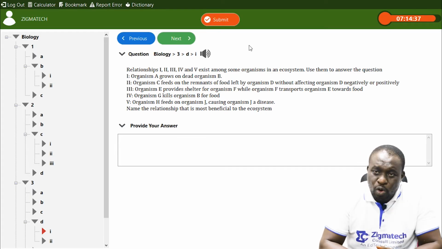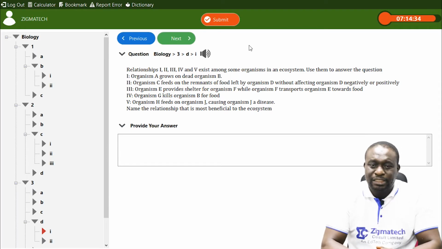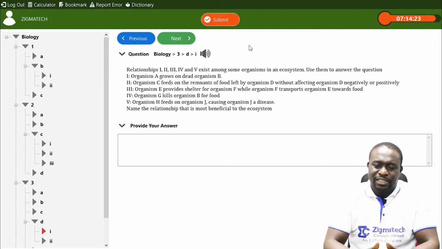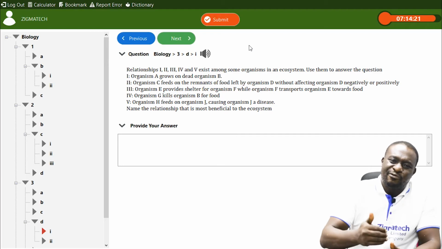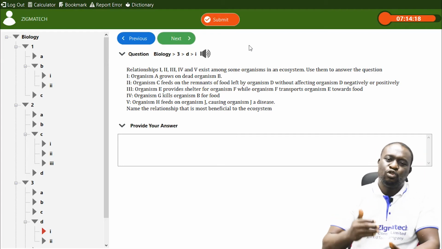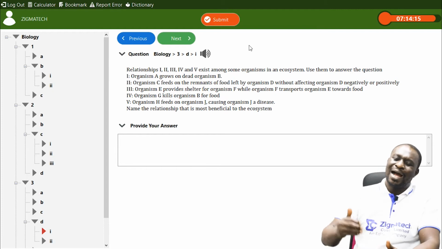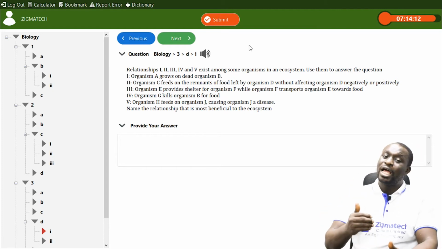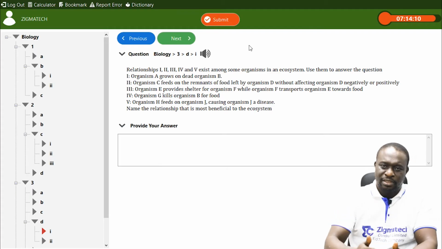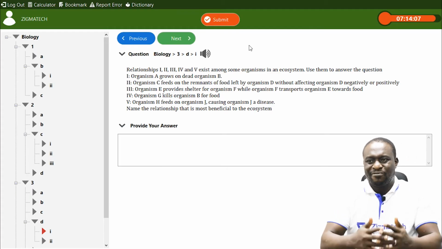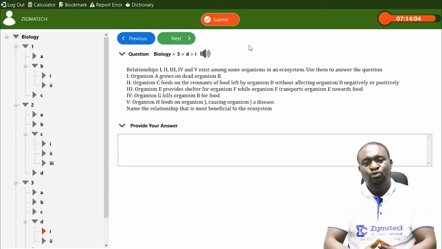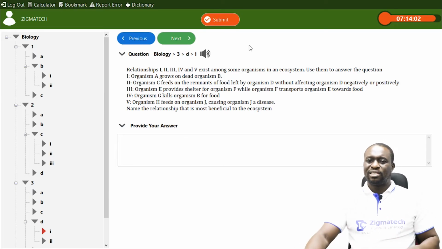But look at relationship 1, which is saprophytism. It does benefit the ecosystem. How does it benefit the ecosystem? Now, when A causes decomposition on dead organisms, these dead organisms add value to the soil. They help to improve soil fertility, add nutrients to the soil, and increase crop yield. And of course, that is affecting the ecosystem positively. So our correct answer is relationship one.